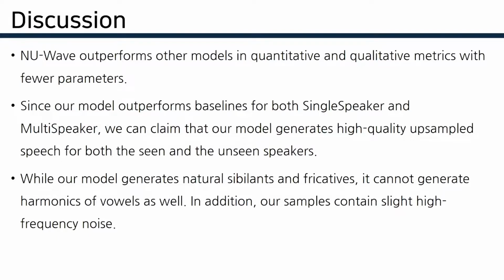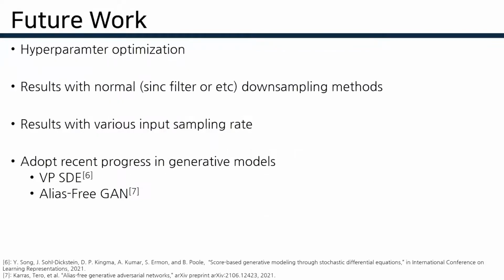In discussion, while our model outperforms and naturally reconstructs high frequencies, it cannot generate harmonics of vowels as well as sibilants and fricatives. In addition, the output contains slight high-frequency noise. For future work, firstly, we need to optimize hyperparameters. Since diffusion models have lots of hyperparameters such as noise schedule, max diffusion step encoding, and etc., we believe that we could build better models by optimizing them.